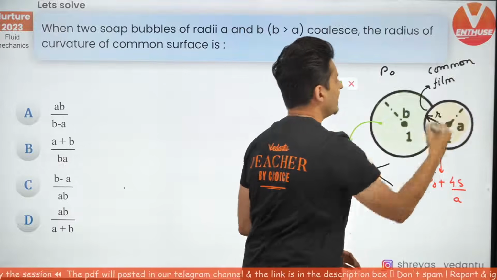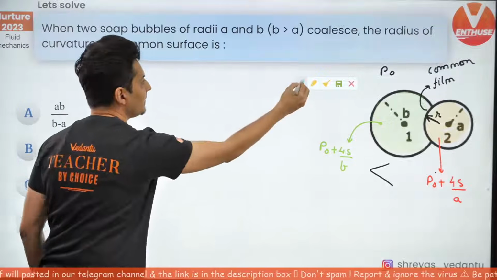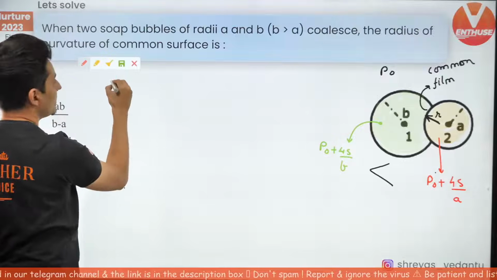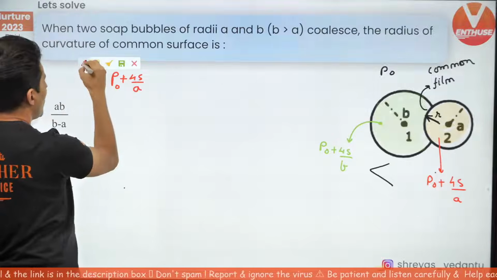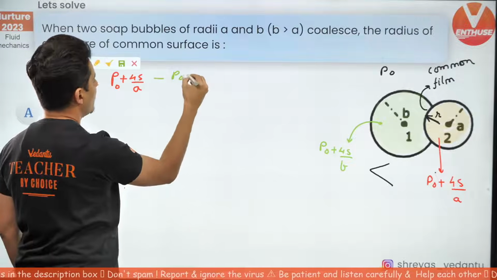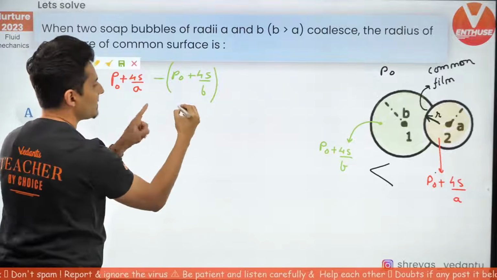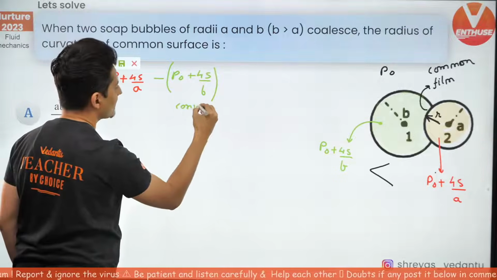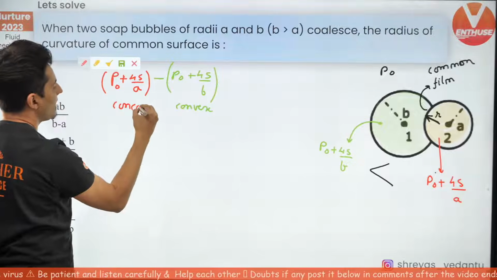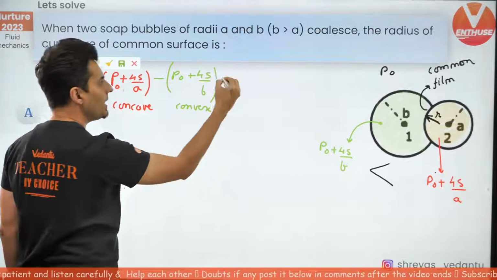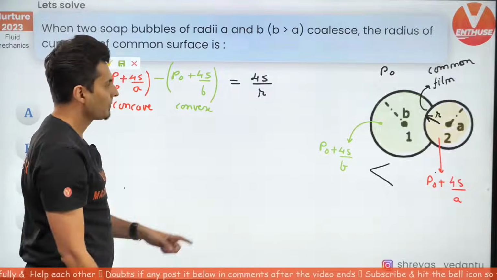So this pressure minus this pressure will be, I'll repeat, P naught plus 4S by A minus P naught plus 4S by B. Why is this? This is because this one is on the convex side and this one is on the concave side. This will be equal to 4S by small r.